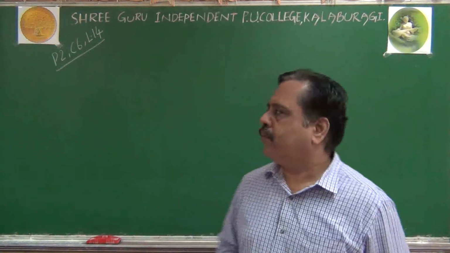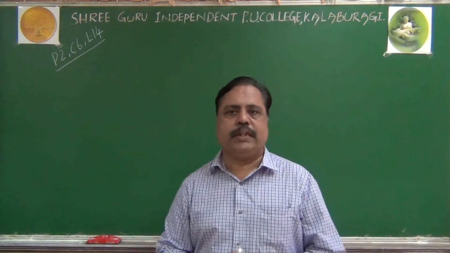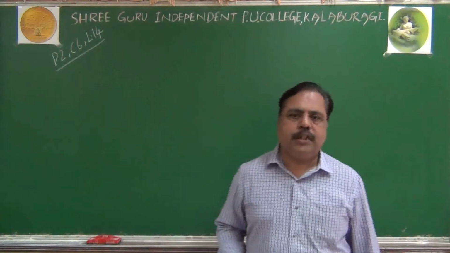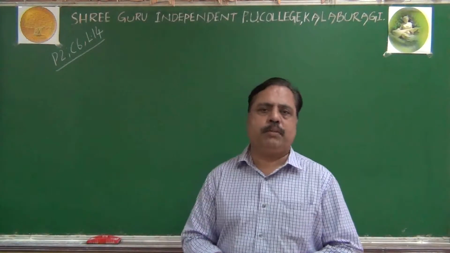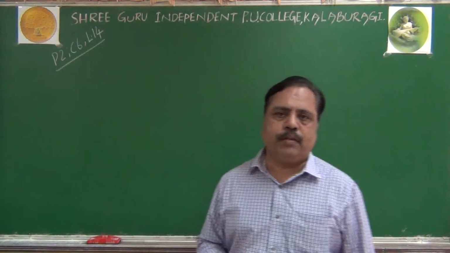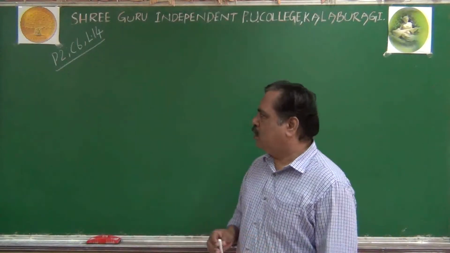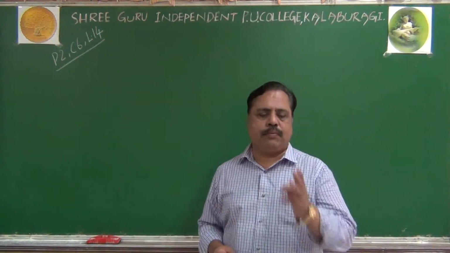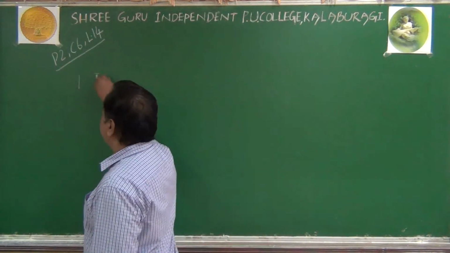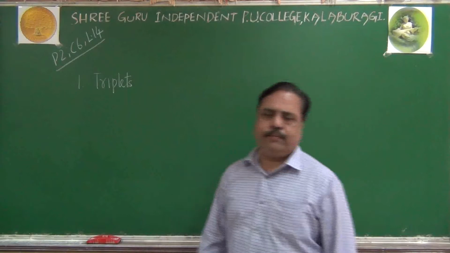Hello students, in continuation with the molecular basis of inheritance, we shall see about the genetic code which we dealt with in the previous lecture. I was telling you about the characters or properties of the genetic code. I already told you the genetic code is made up of a triplet of nucleotides. That is the first point you may remember. It is made up of triplets of nucleotides present in the mRNA.